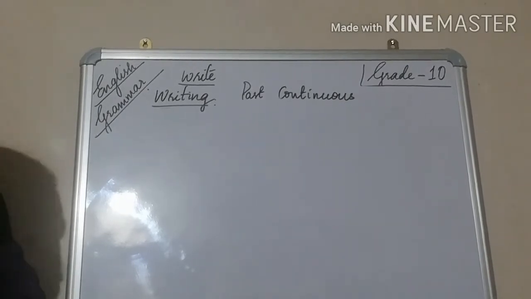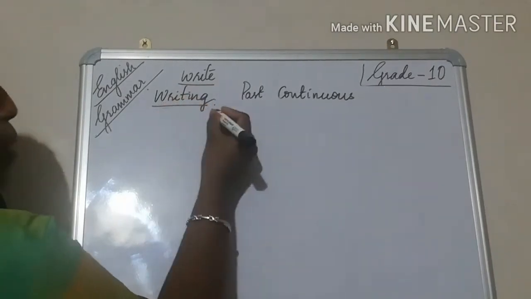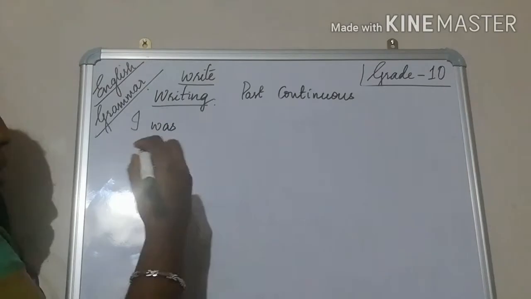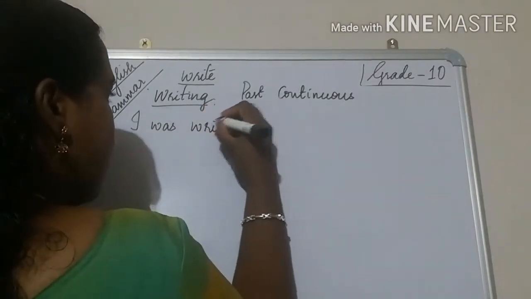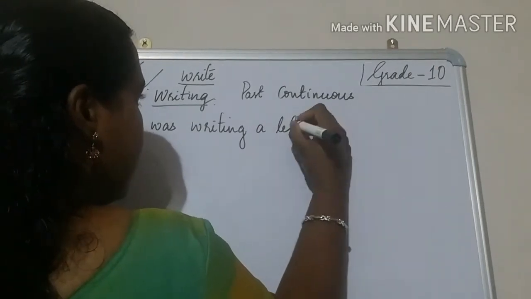Now let's see for the past continuous. Yes, past continuous, the same verb is writing. So I was writing a letter. I was writing a letter.